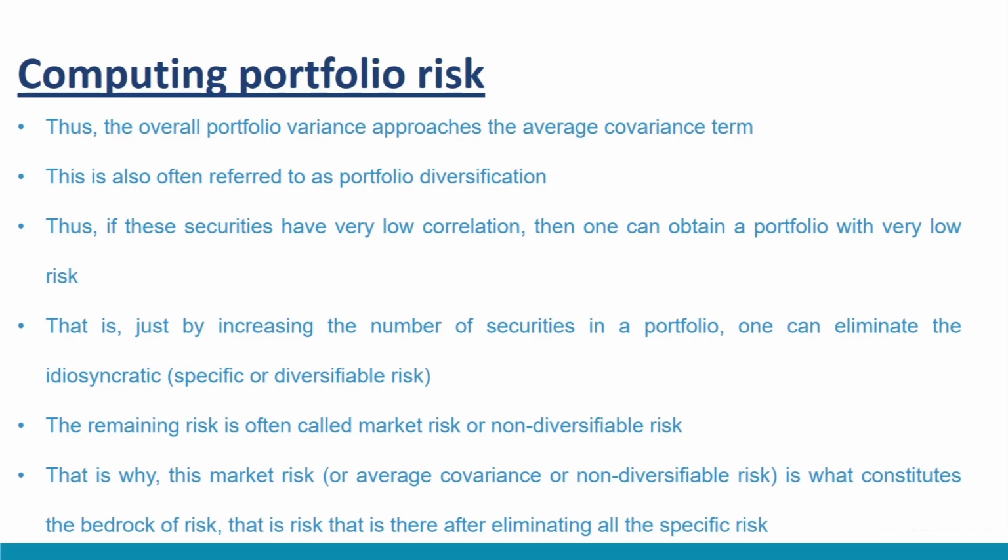We started the discussion by showing how to compute the return and risk, that is the standard deviation, for a two-stock portfolio. We noted that for a two-stock portfolio, the risk of the portfolio is lower than the weighted average of the risk of individual portfolio constituents. We further observed that this reduction in the risk is determined by the correlation between these two stocks. For example, if the correlation is negative and high in magnitude, then the risk of the portfolio is considerably lower. Conversely, if the correlation is positive and high in magnitude, then the risk of the portfolio is considerably higher.